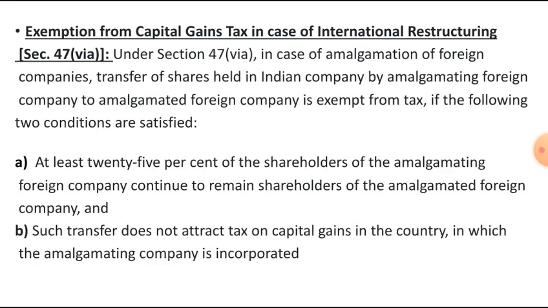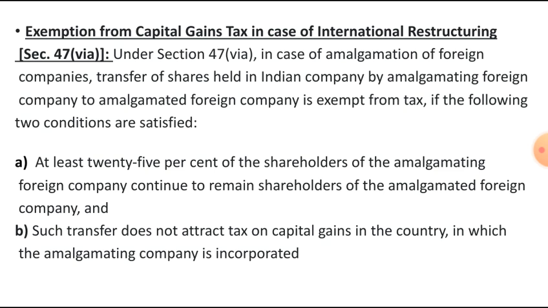And the next one is exemption from capital gains tax in case of international restructuring, Section 47(6A). Under Section 47(6A), in case of amalgamation of foreign companies, transfer of shares held in an Indian company by the amalgamating foreign company to the amalgamated foreign company is exempted from tax if the following two conditions are satisfied.